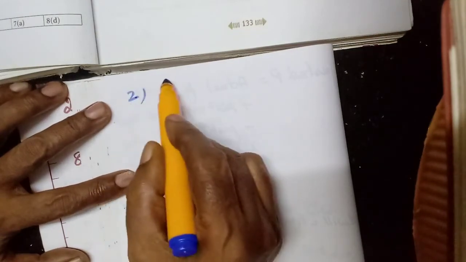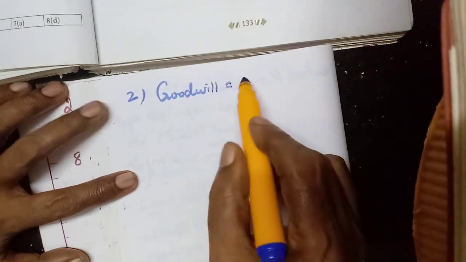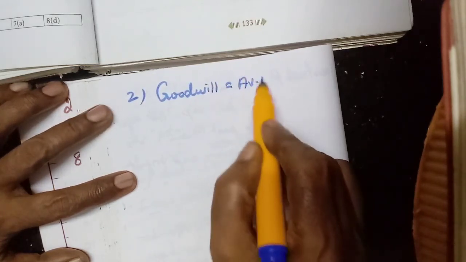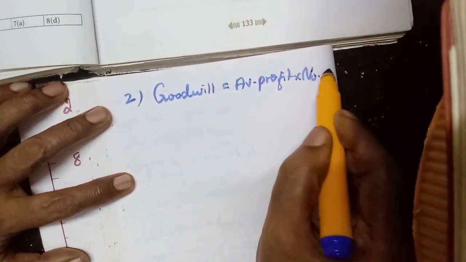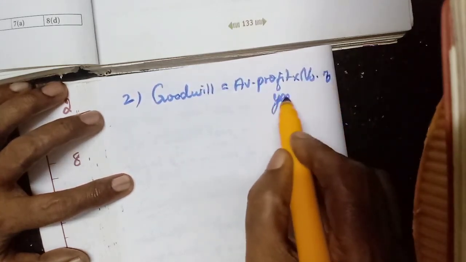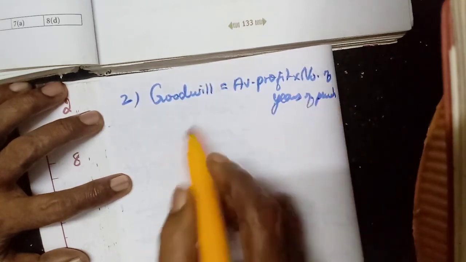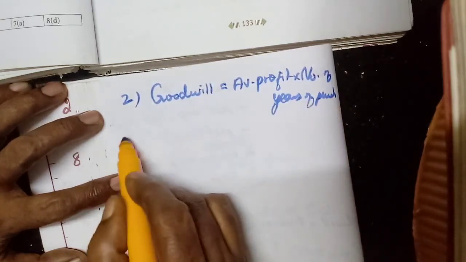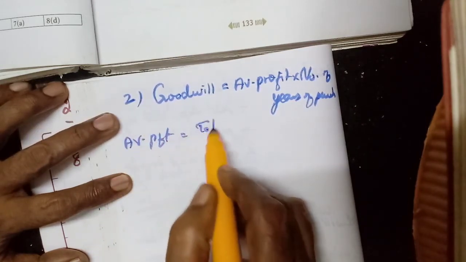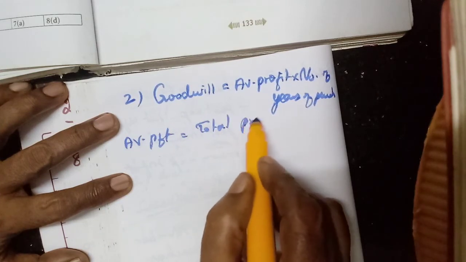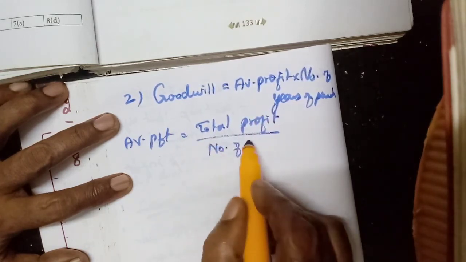Number 2, again we should write goodwill: average profit into number of years of purchase. Average profit we should calculate: total profit, you write fully, divided by number of years.